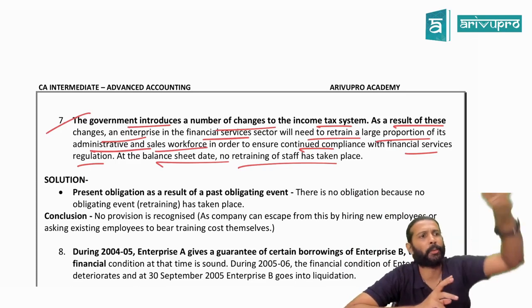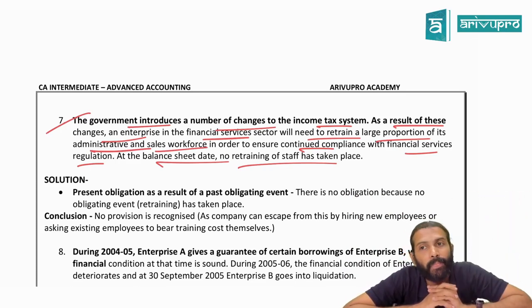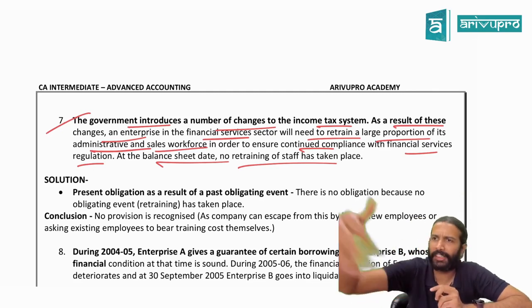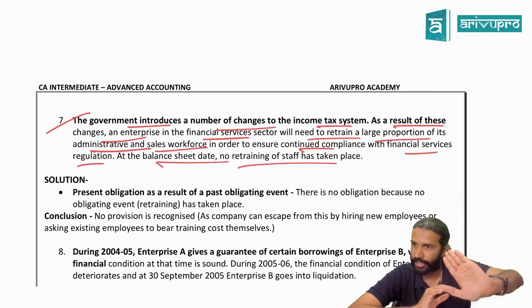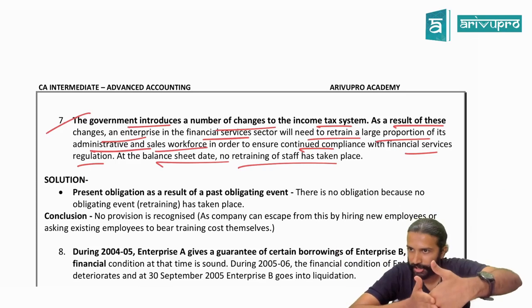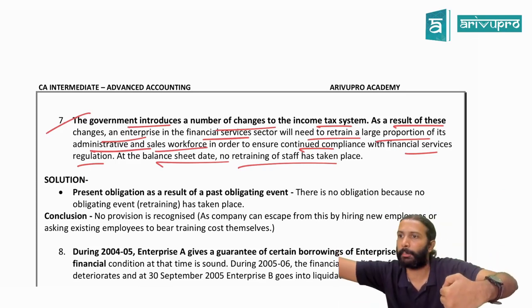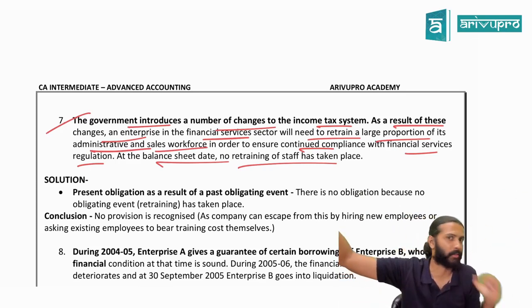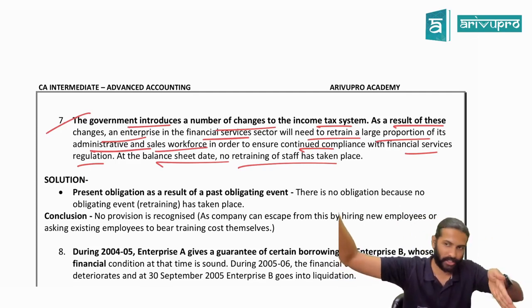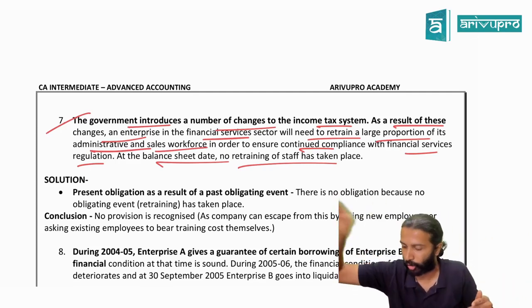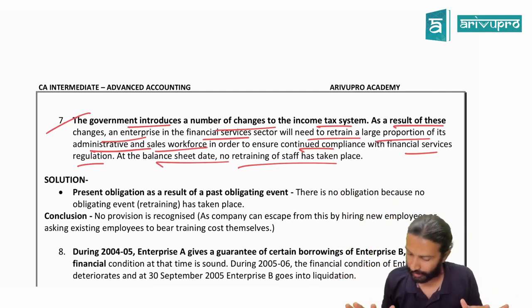Give me a justification, somebody who said no. Why no? It is not a past event. Is government changing the rules? Government has changed the GST rules. Because of this, you need to train your employees. So changing of a rule is a past event. Yes or no? Rule has been changed. Because of that, you need to provide training to your employees. So it is a past event.